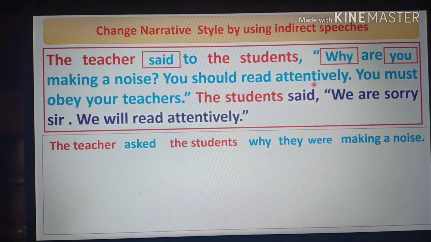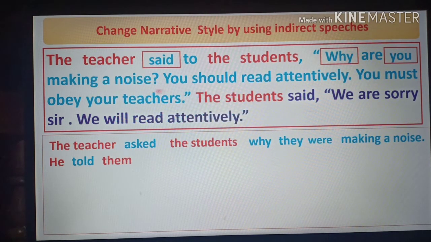This sentence is also said by the teacher, so we have to write down the subject he instead of the teacher, and then as it is an assertive sentence we have to write down the repeating verb, and you know that in an assertive sentence the repeating verb will be told, and again the object will be them according to the students. So as it is an assertive sentence, now we have to write down the conjunction, and you know that for an assertive sentence the conjunction will be that.